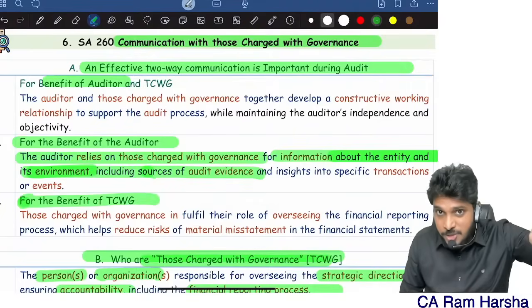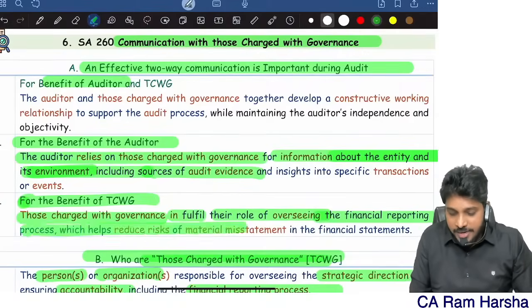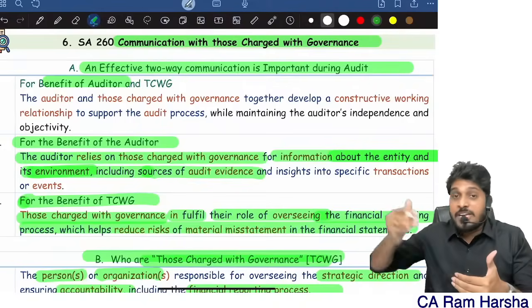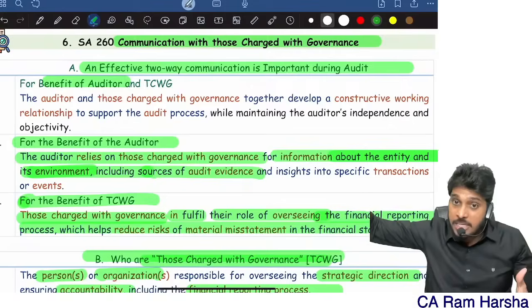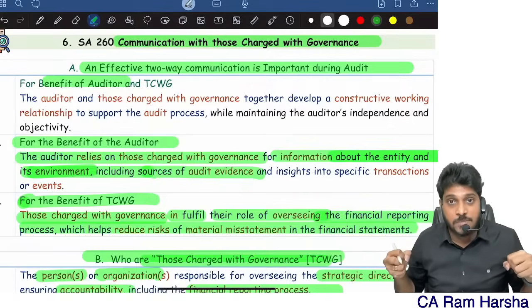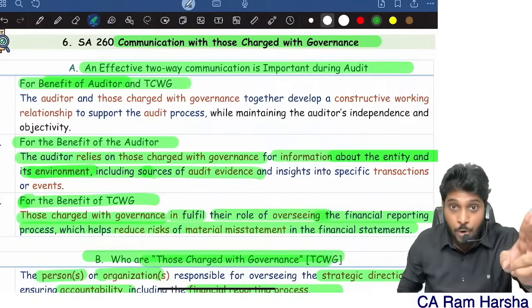It will help top management also, those charged with governance, in fulfilling their role in overseeing the financial reporting process and reducing the risk. If there is proper communication between the auditor and top management, it helps top management identify mistakes at an earlier stage, so that the financial statements are free from misstatements. It will help both of them.